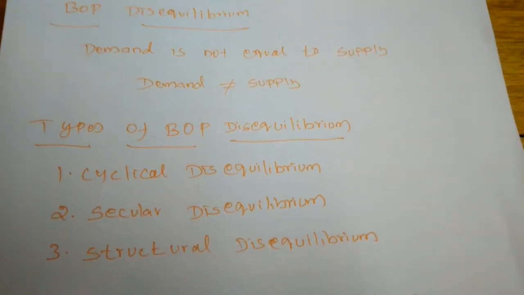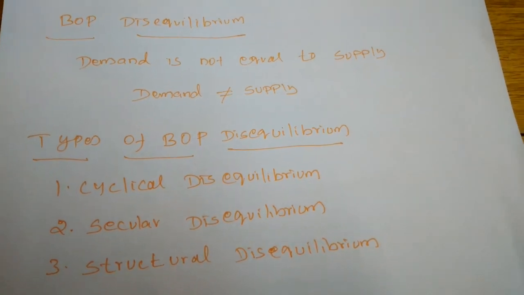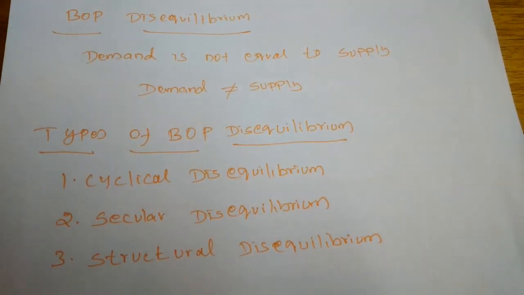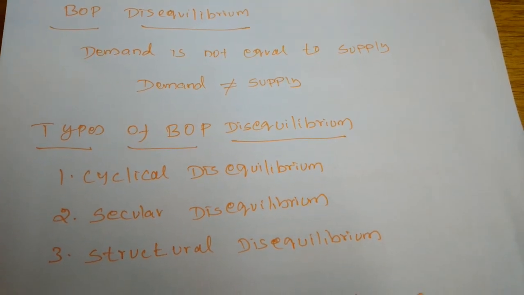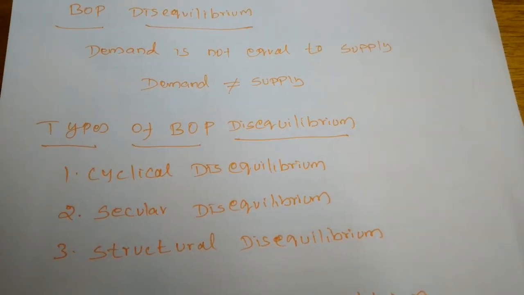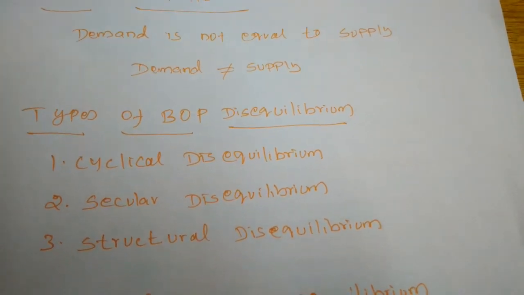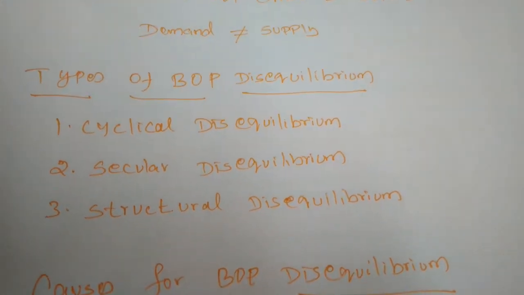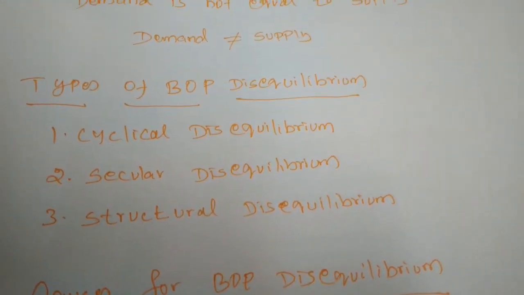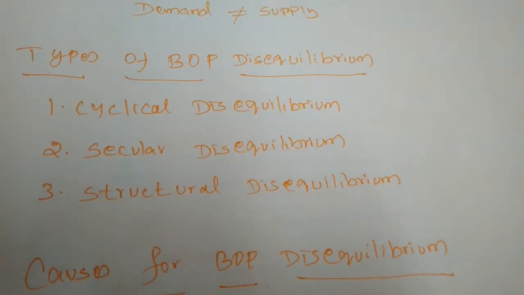So balance of payment disequilibrium means the demand is not equal to the supply. Only when the demand is equal to the supply will the balance of payment be favorable for all nations. When the demand is not equal to the supply, the demanded countries have to import more. So the types of balance of payment disequilibrium are classified into three types: cyclical, secular, and structural.